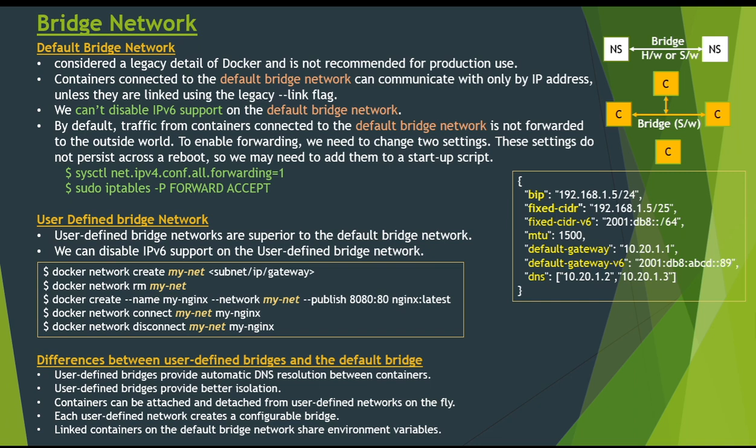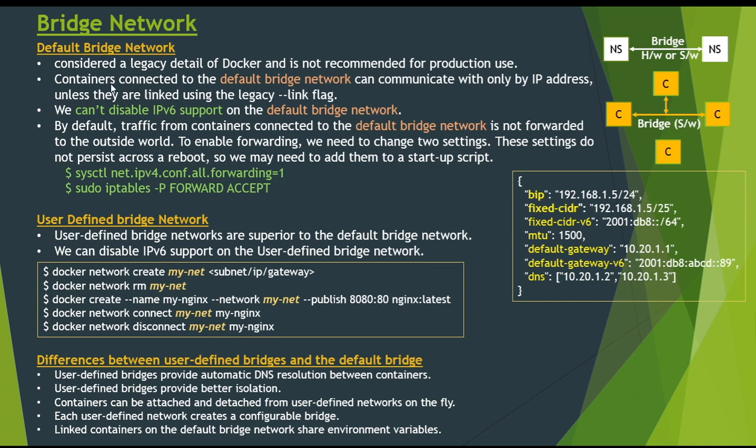Whenever we start Docker, a default bridge network, which is called bridge, is created automatically, and newly started containers connect to it unless we specify otherwise. The default bridge network is considered a legacy detail of Docker and is not recommended for production use.